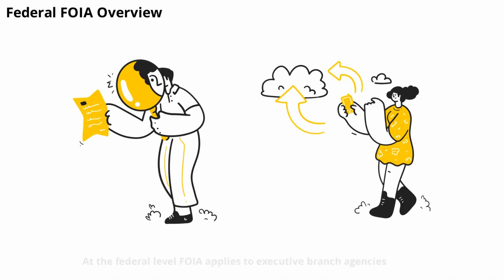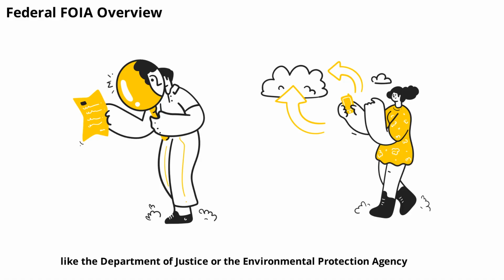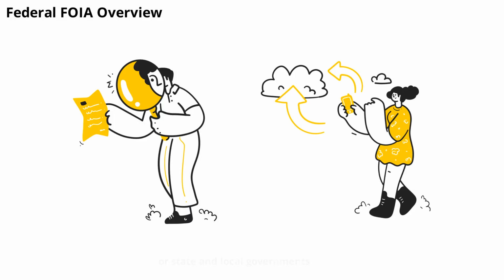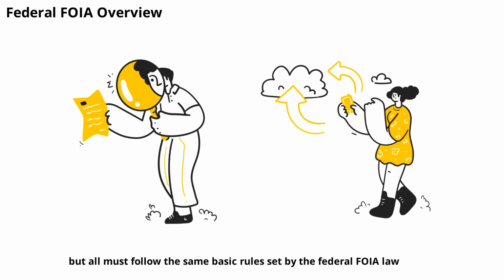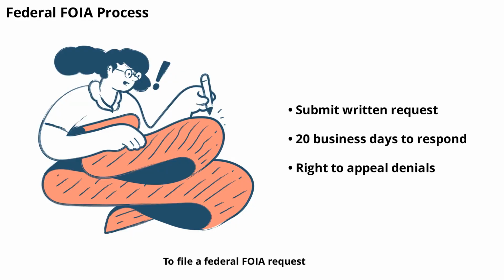At the federal level, FOIA applies to executive branch agencies, like the Department of Justice or the Environmental Protection Agency. It does not apply to Congress, the courts, or state and local governments. Each federal agency has its own FOIA office and procedures, but all must follow the same basic rules set by the federal FOIA law.